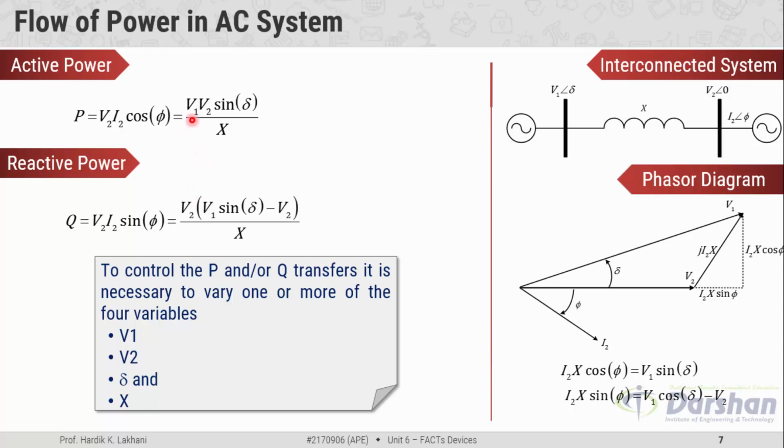The first is V1, the voltage at the sending end. Second is V2, the voltage at the receiving end. Then delta, the power angle between the sending end and receiving end voltage. And X, the reactance offered by the line. So out of these four variables, you can vary one or more to control the power, be it active or reactive power.